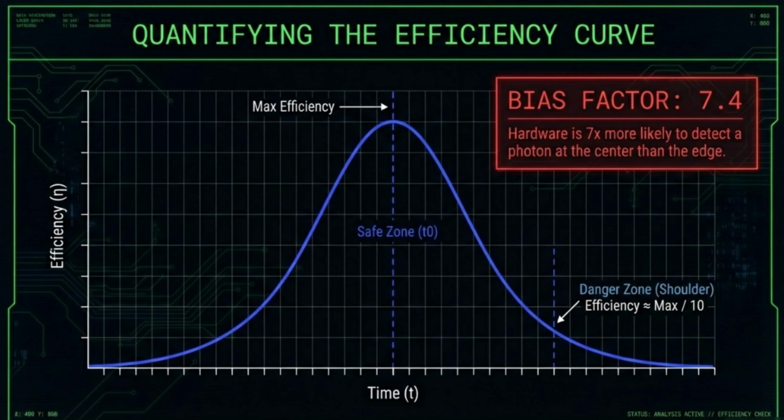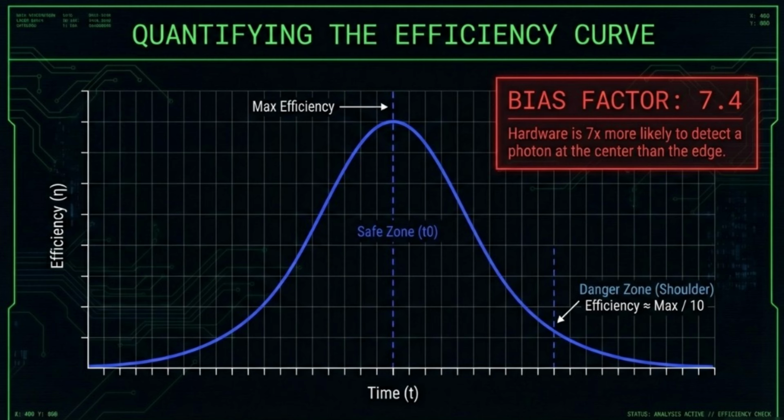However, look at the danger zone, or the shoulder of the curve. At this temporal offset, the hardware sensitivity drops off a cliff. Our calculations show that efficiency here is approximately max divided by 10. The result is a bias factor of 7.4. To put that in architectural terms, the hardware is more than 7 times more likely to detect a photon at the center than at the edge.